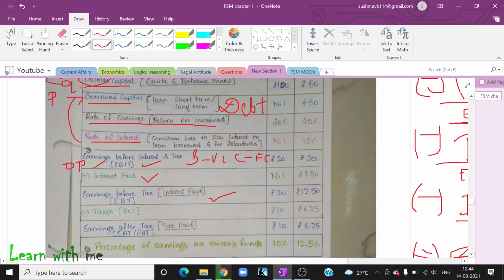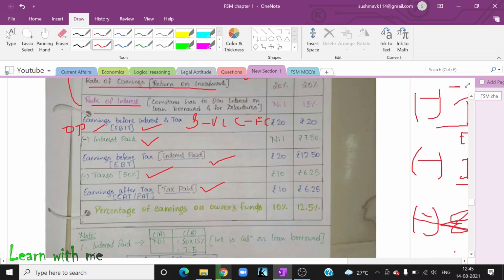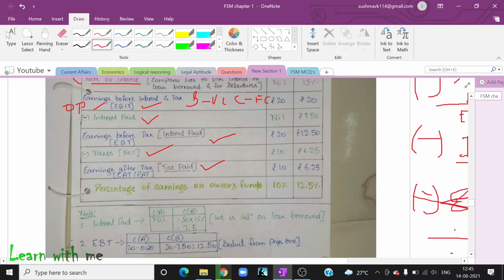I have not paid the tax yet, so I call it EBT. Once you pay the tax, it will be known as EAT, that is earnings after tax. Then if you divide this by the number of shares, you will get EPS.